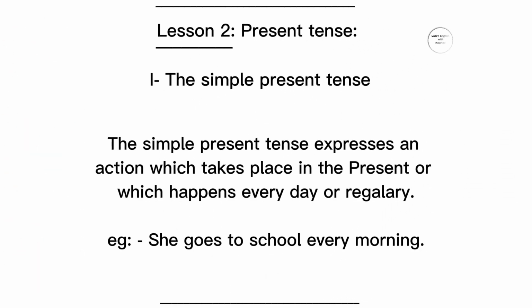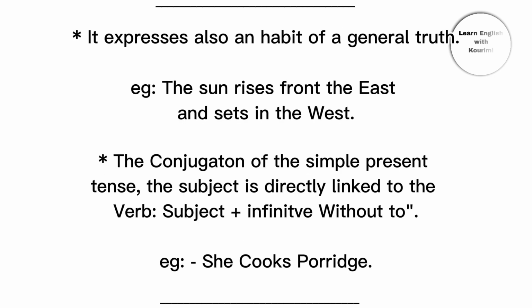Lesson 2. Present tense. The simple present tense. The simple present tense expresses an action which takes place in the present or which happens every day or regularly. E.g., she goes to school every morning. It also expresses a habit or a general truth. E.g., the sun rises from the east and sets in the west.